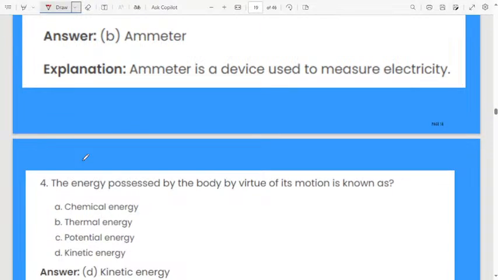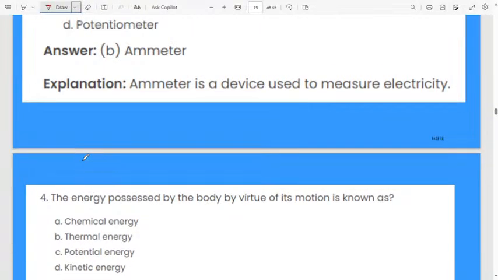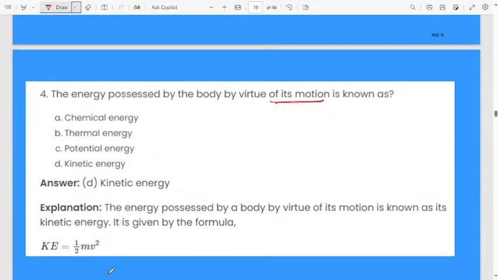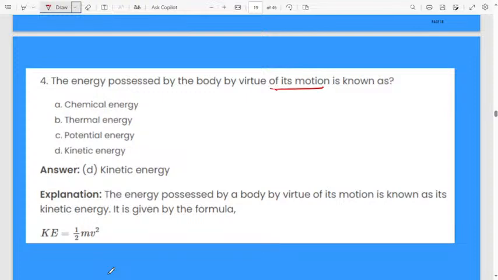Next, the energy possessed by the body by virtue of its motion. This I have discussed so many times. If the body is in motion, first option chemical energy, second thermal energy, third one potential energy, fourth one kinetic energy. Very easy question. The energy possessed by the body by virtue of its motion, we will consider as kinetic energy.